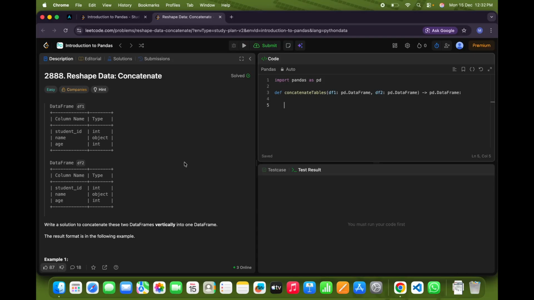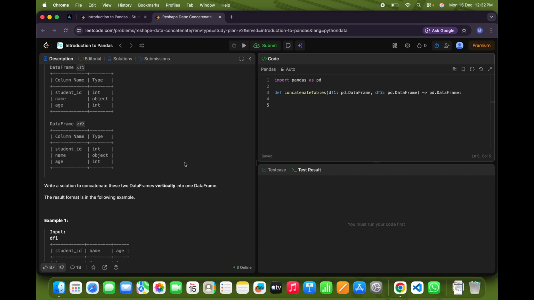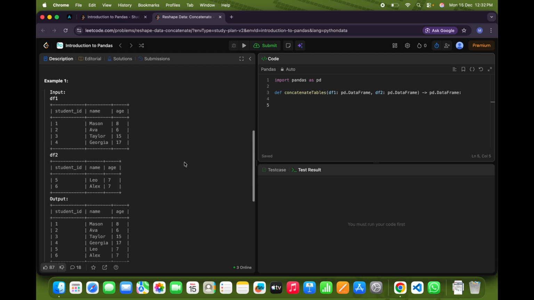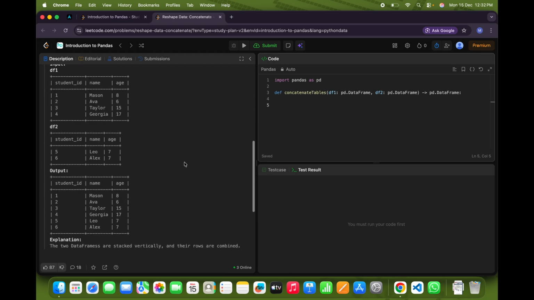Let's solve another problem with respect to pandas. Here is your problem about reshaping the data. Here we need to simply write a solution to concatenate these two data frames vertically into one data frame. The result format is in the following example. Here they have given one example.